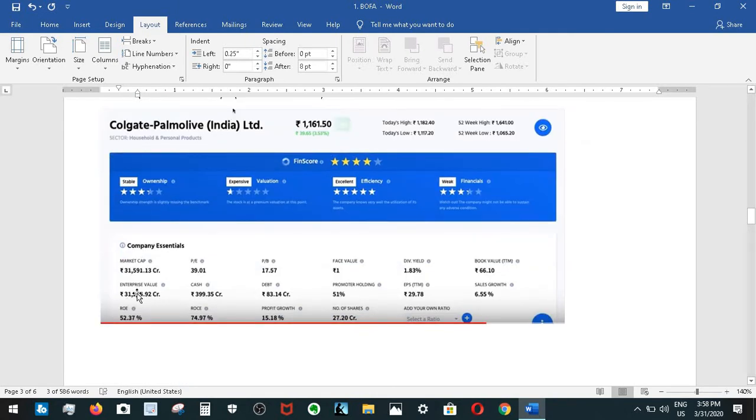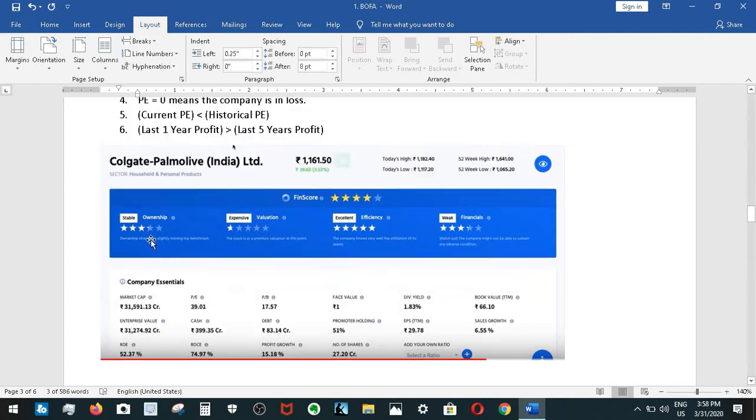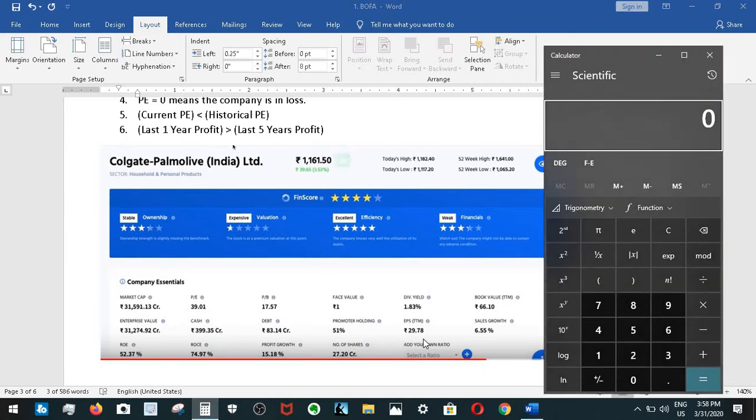Like for this company, whose name is Colgate, the Colgate Palmolive company, its market capitalization is 31,000 crores only. As you can see, 5 lakh crores divided by 31,591, you can still buy 15 more companies like this.